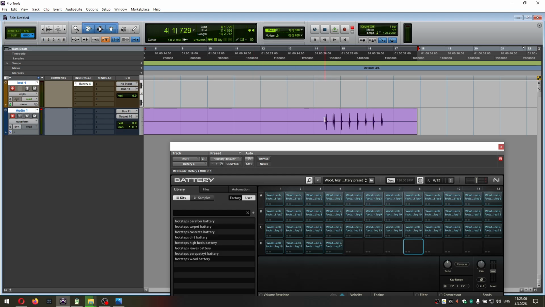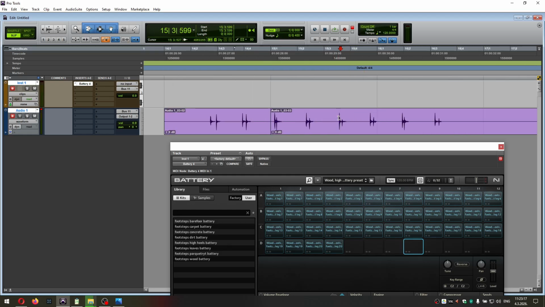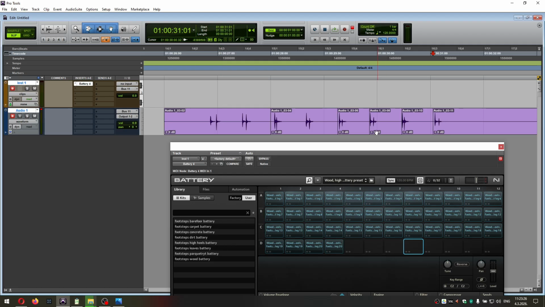So if you want to change something, you can manually cut the samples and place them exactly where you need them. Now the grid is in frames and you can adjust each sample to a desired frame.